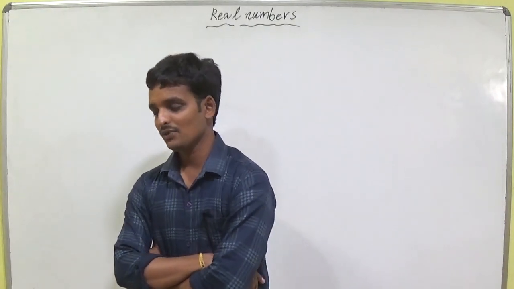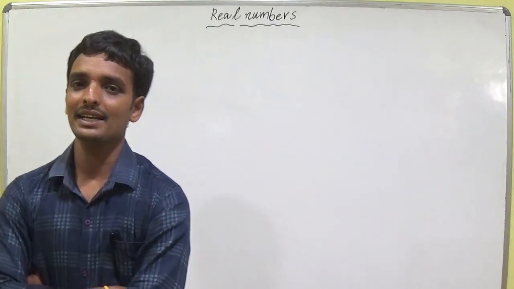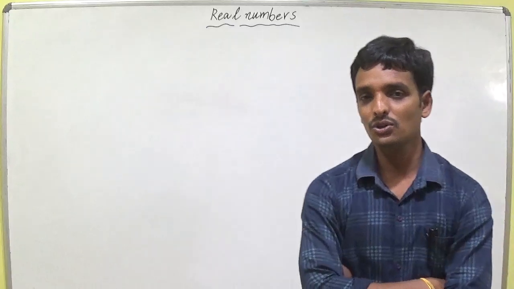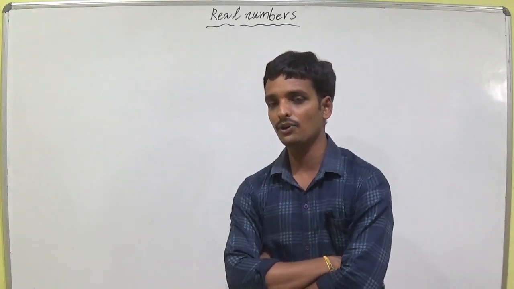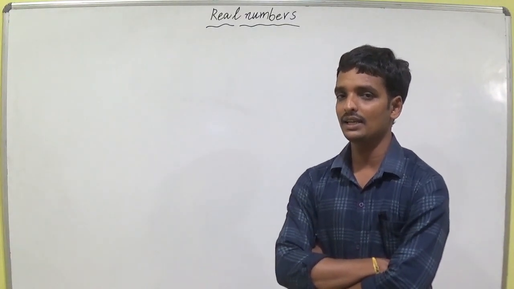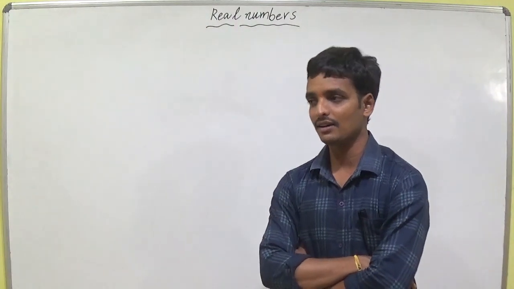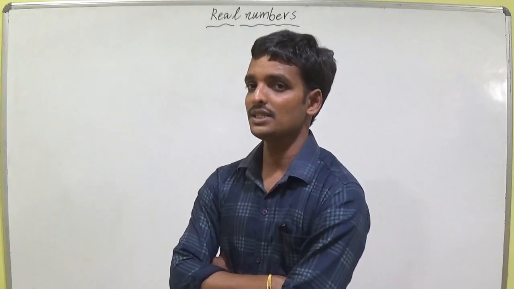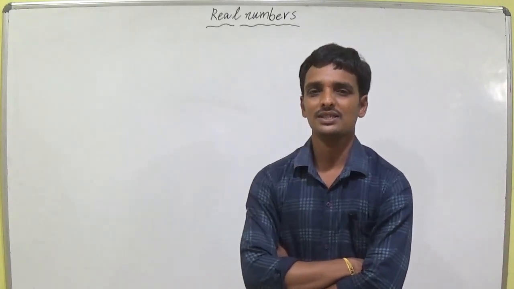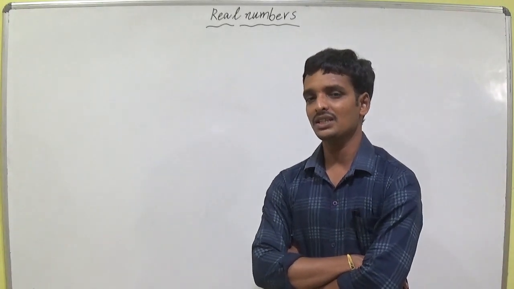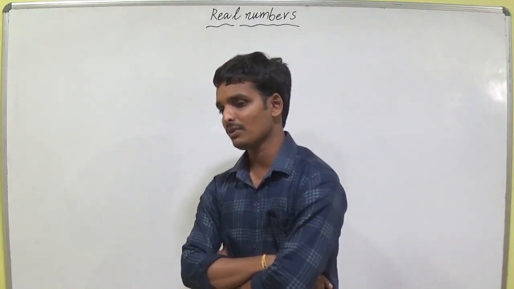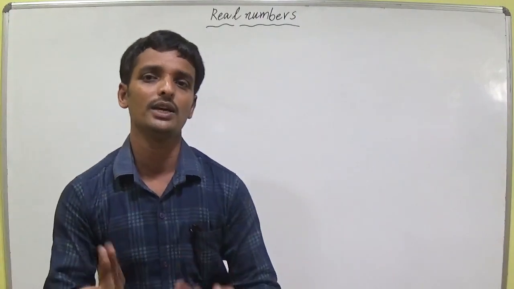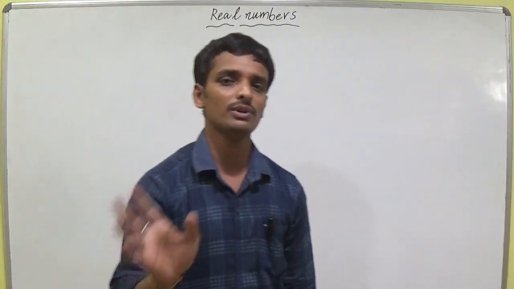What are the digits we are using to write numbers? Those are 0 to 9: 0, 1, 2, 3, 4, 5, 6, 7, 8, 9. These are all called digits. By using these digits, we write numbers: 2-digit numbers, 3-digit numbers, 4-digit numbers, and so on. Whatever we want, we can write by using these digits.